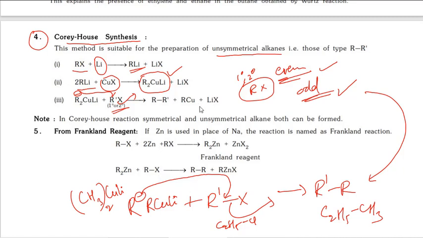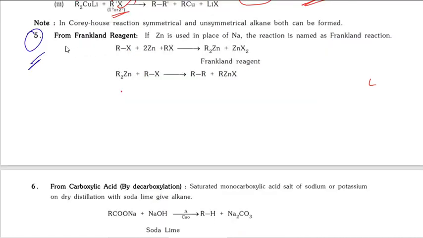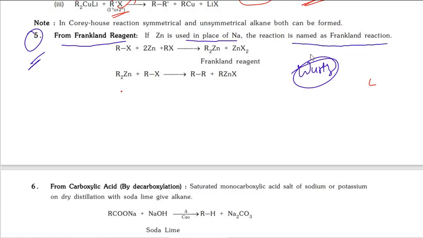Okay, next, method 5: from Frankland reagent. It is similar to the Wurtz reaction, but zinc is used in place of sodium. The reaction is named the Frankland reaction. In the Wurtz reaction we use sodium, here we use zinc. The name changes to Frankland reagent because that scientist found it.